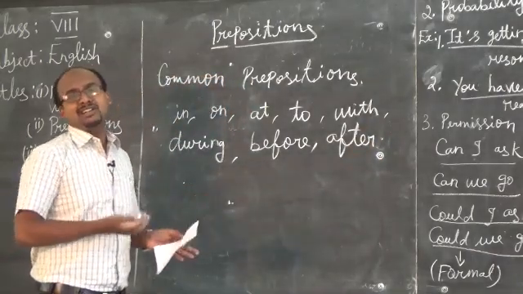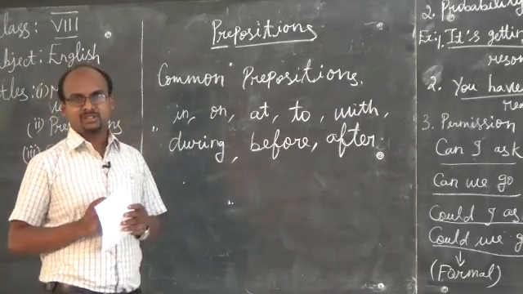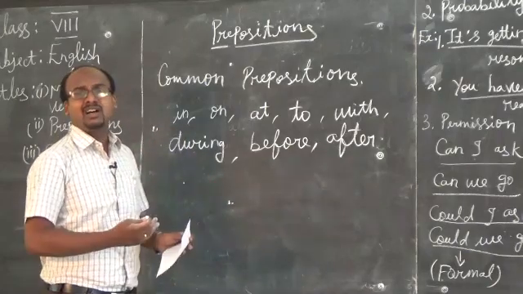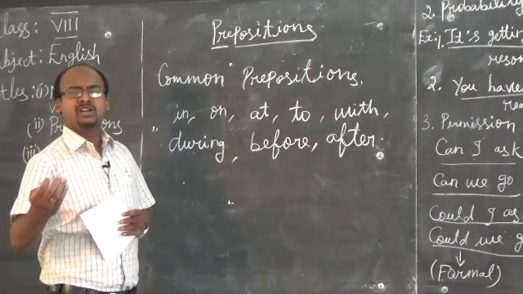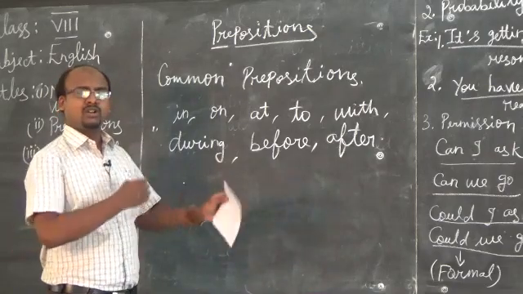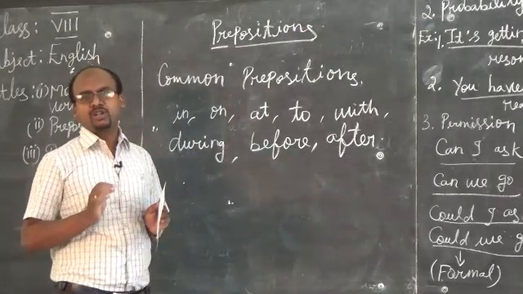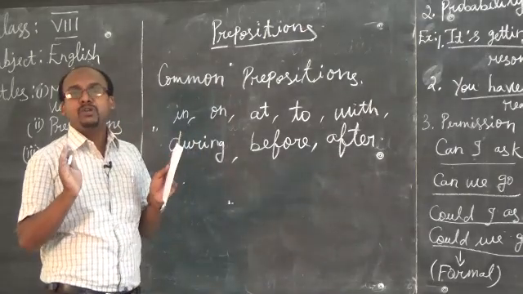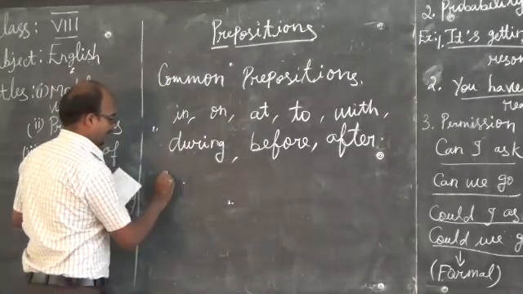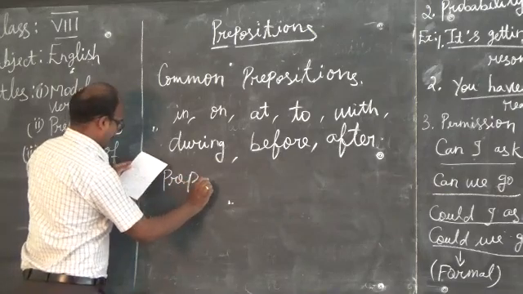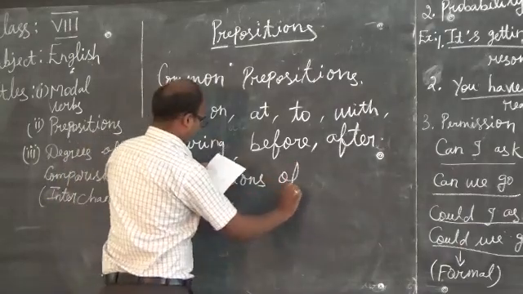In our syllabus, what is given? Prepositions of time. In prepositions we have a lot of varieties: preposition of time, preposition of place, preposition of degree. A lot of various types are there. In your textbook, we have only prepositions of time. That's what we are going to see in this chapter. Prepositions of time.